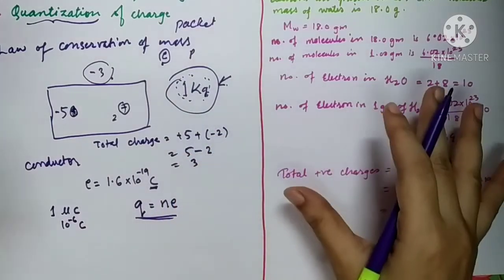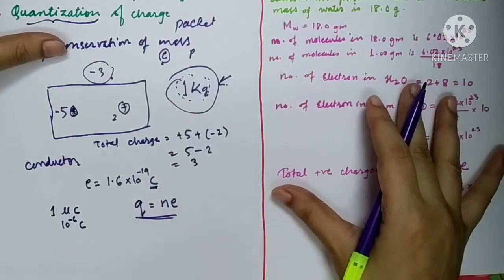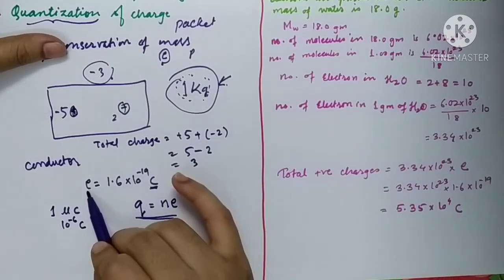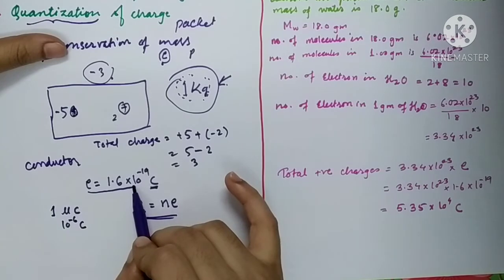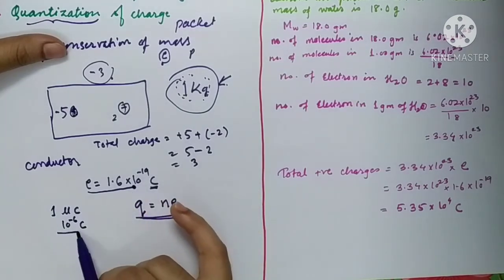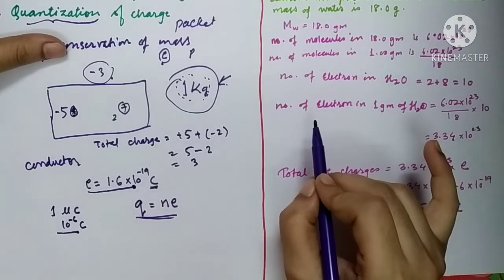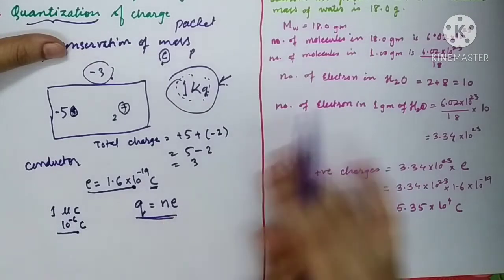So how are you going to find out? We all know the charge on one electron is this one. And how much charge has developed on the glass rod? It is 10 raised to minus 6.